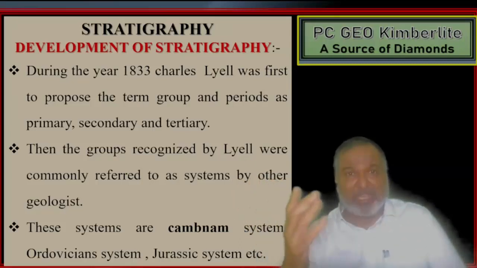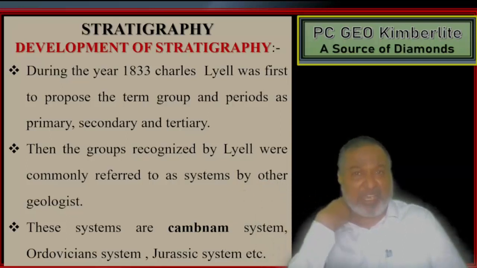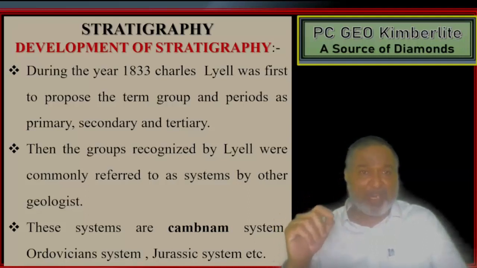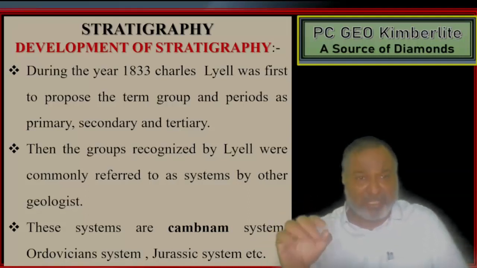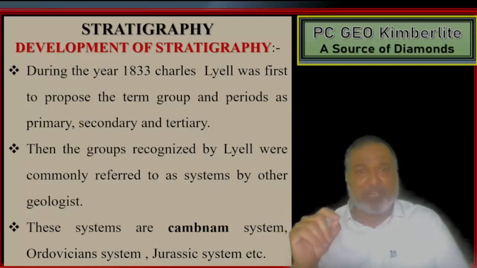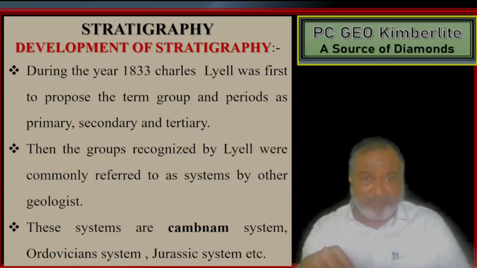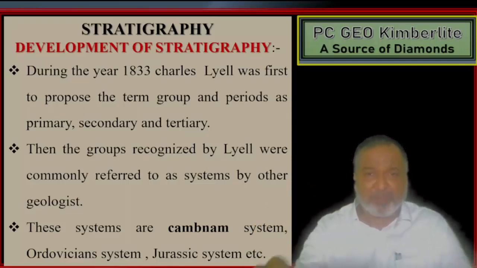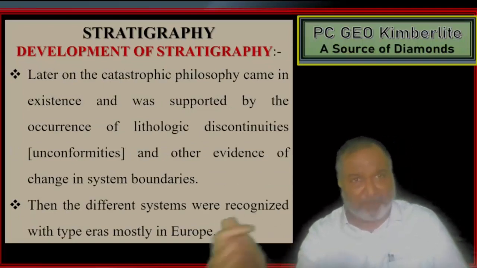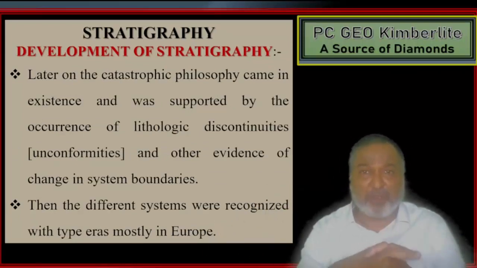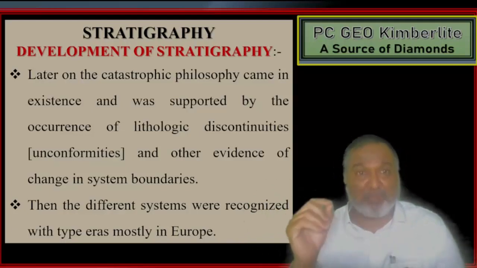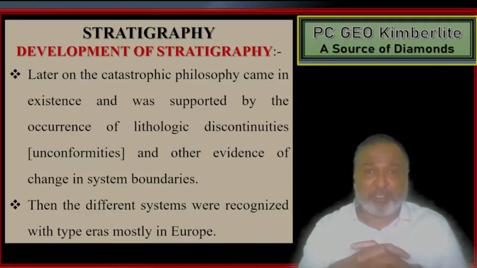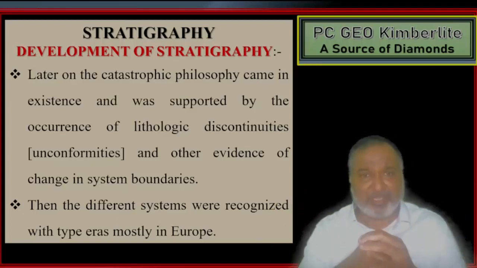And during the year 1833, Charles Lyell was the first to propose the terms group and period, as primary, secondary and tertiary. The groups recognized by Lyell were commonly referred to as systems by other geologists, such as the Ordovician system, Jurassic system, etc. Later on, the catastrophic philosophy came into existence and was supported by lithologic discontinuities, that is unconformities, and other evidence of changes in the system models.